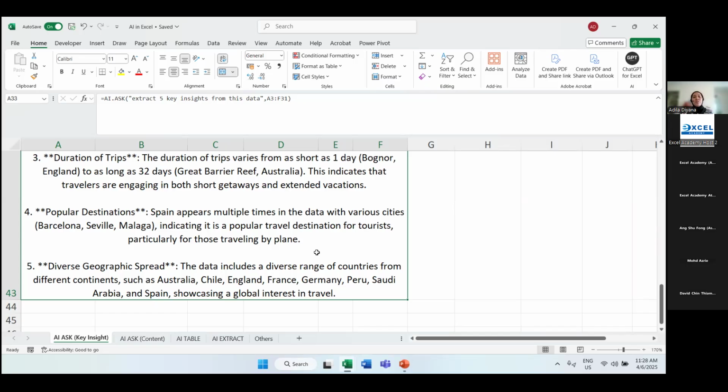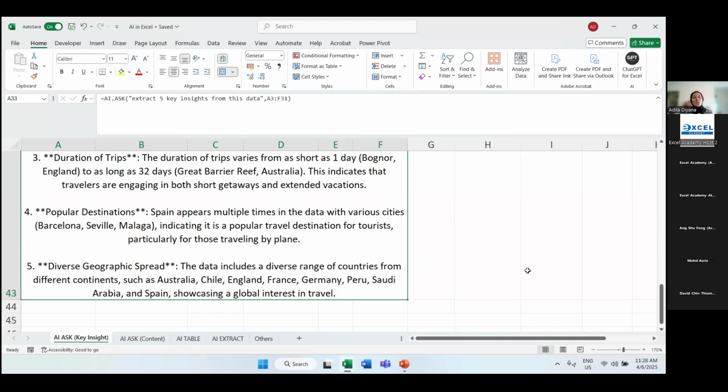Maybe we can offer a discount if they have a group of 4 people or more. And if Spain appears to be one of the more popular sites, would you like to expand the cities? Maybe right now you cover only Barcelona, Seville, Malaga. So the company can plan whether they want to expand to include Madrid and other cities within Spain. And the last one, diverse geographic spread. The data includes a diverse range of countries from different continents, such as Australia, showcasing a global interest in travel. So these are some examples of key insights.